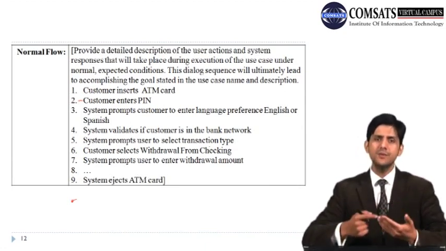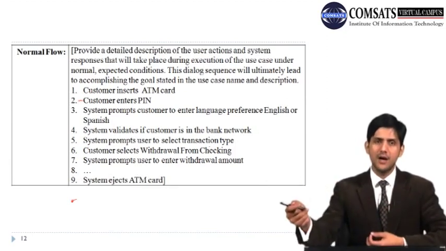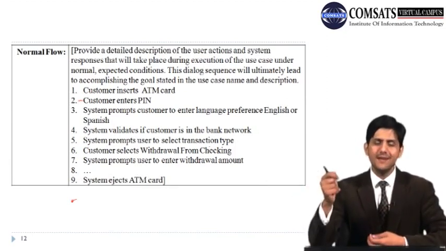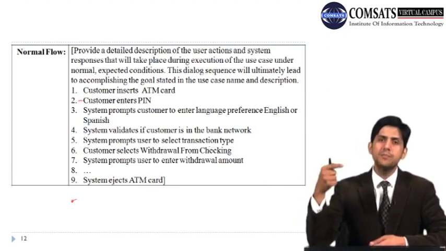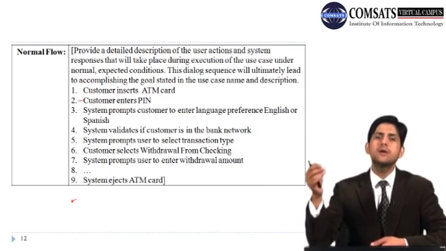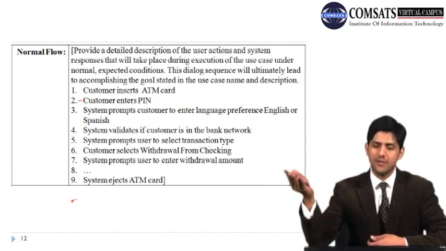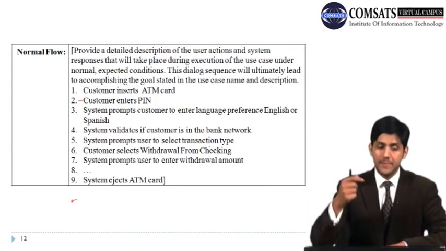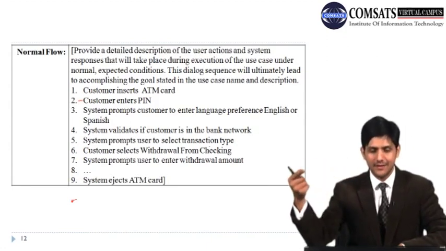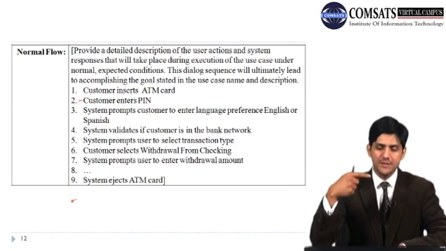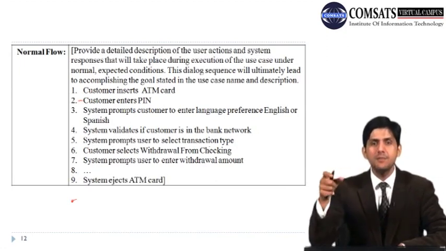The first thing a user would do is enter an ATM card. That is the first event. The second event is the customer enters the PIN number. The third event is the system prompts the user to enter his or her language preference, for example, whether you prefer English, Spanish, Urdu, whatever. Then at number 4, the system validates if the customer is in the bank network. Then the system prompts the user to select the transaction type.